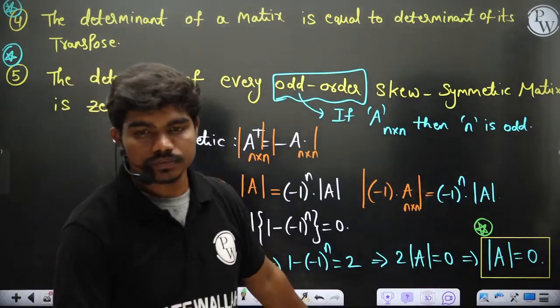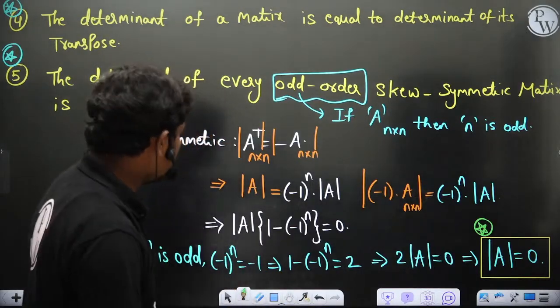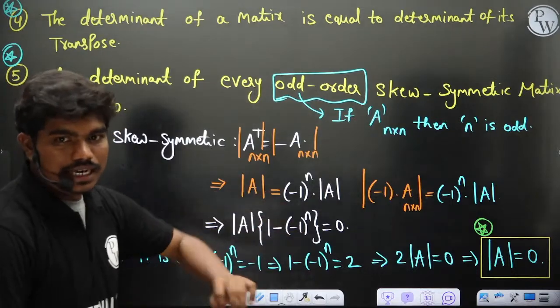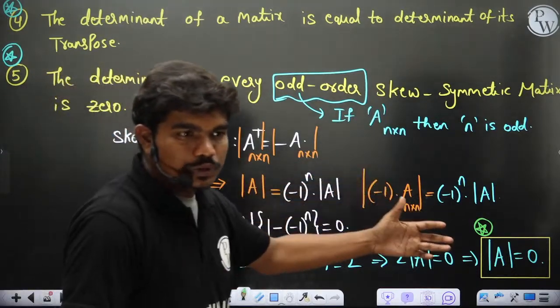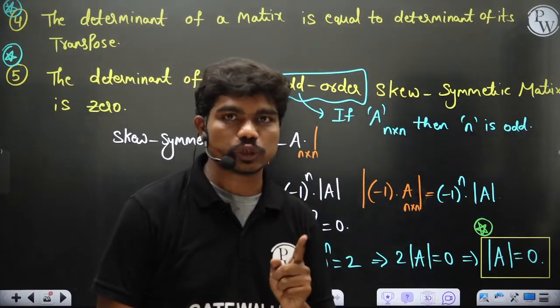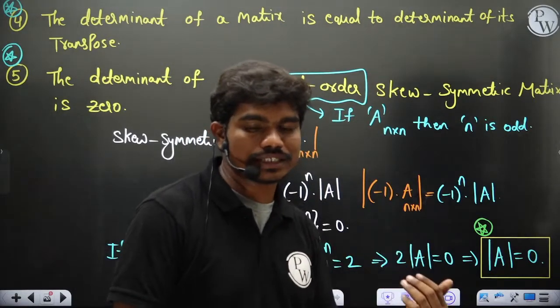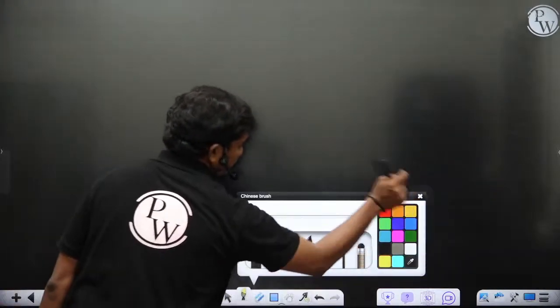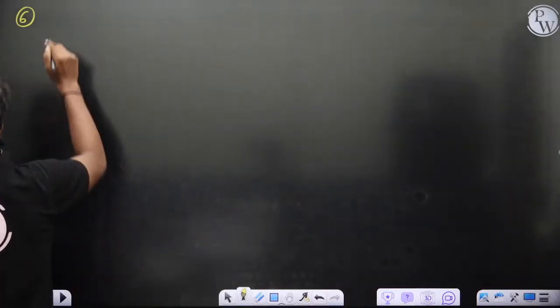Okay, now let's see point number 5 for skew symmetric matrix, and that's why at a later stage you will see every skew symmetric matrix of odd order will have 0 as one of the eigenvalues. Okay, we'll see why. So let's see here. 6. Okay, so number of terms. Okay, fine. So we'll see that.